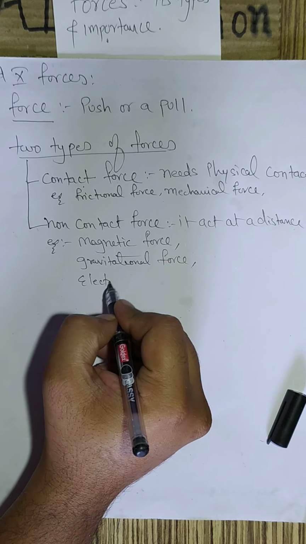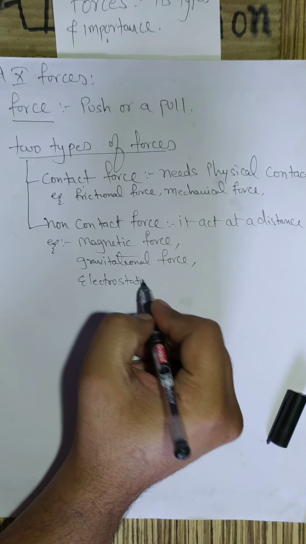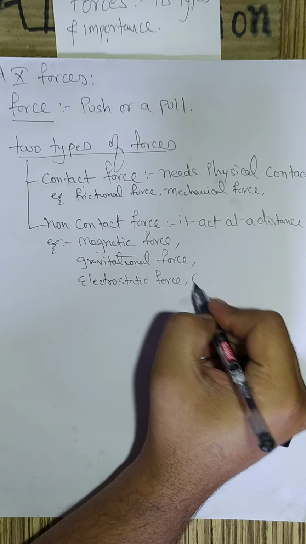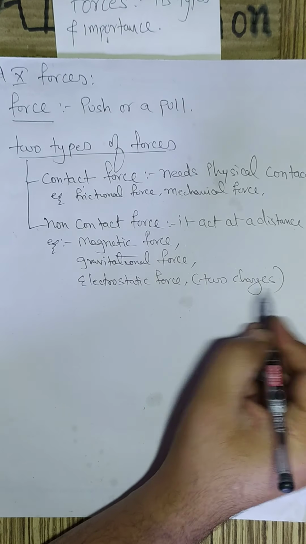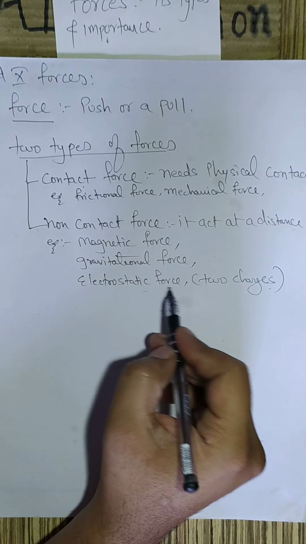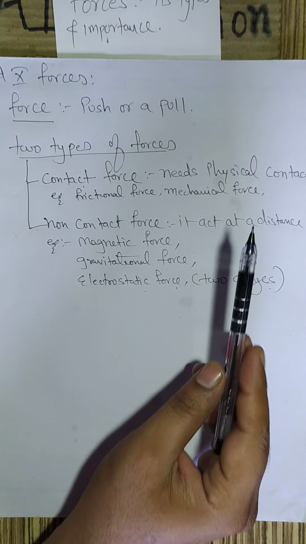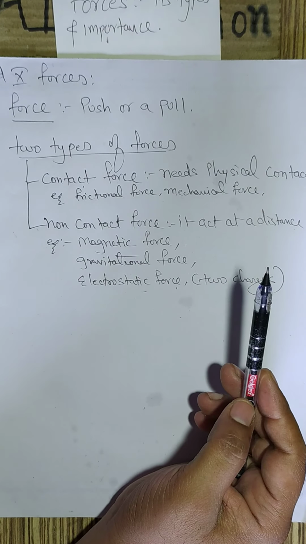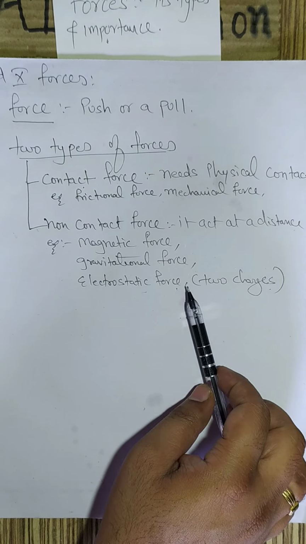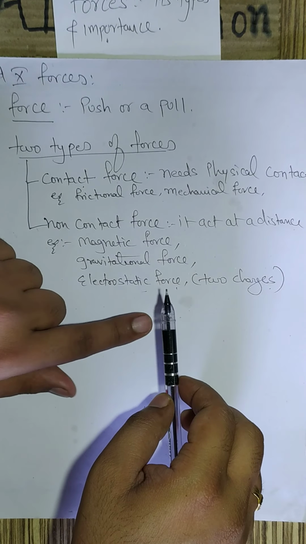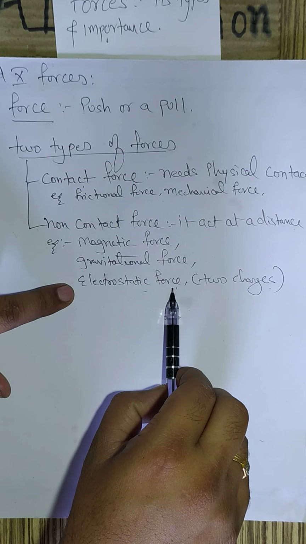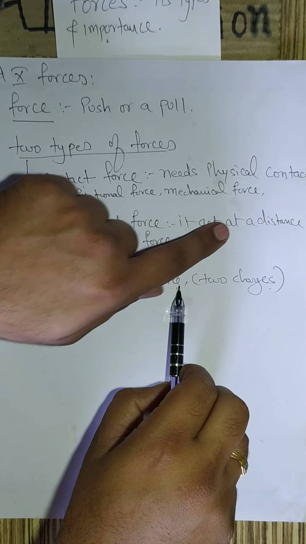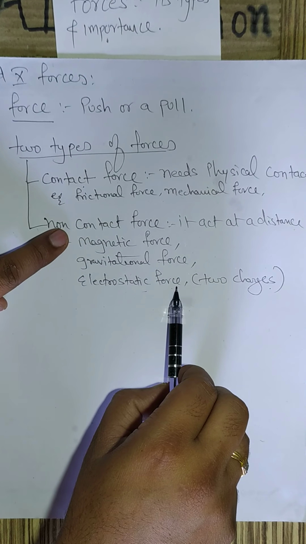Similarly, electrostatic force is between two charged bodies. If any two bodies have a charge, then there is an electrostatic force. For example, you rub a scale on your hair. When we rub the scale on your hair, we see that small pieces of paper are attracted towards the scale or a pen. This is because of the electrostatic force. So again, it is a force at a distance, a non-contact force.